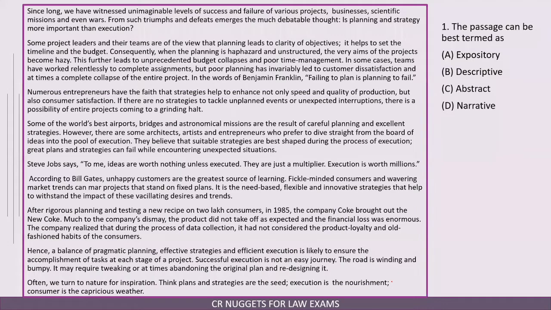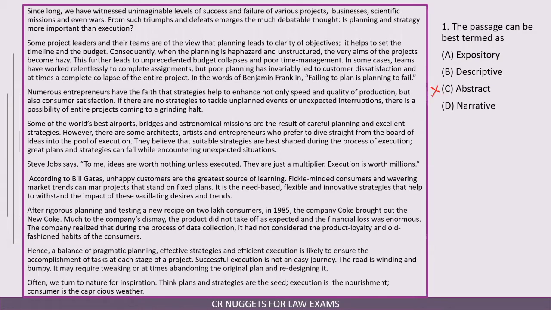Let us see. The first question is, the passage can be best termed as. Let us see. Expository. Now, what does expository mean? Expository means discussing or putting forth an idea through a lot of evidence, talking in a logical sense, explaining something, explaining an idea, explaining a theory, explaining a belief. That is expository. Descriptive is description of a particular thing. So both A and B look good here.